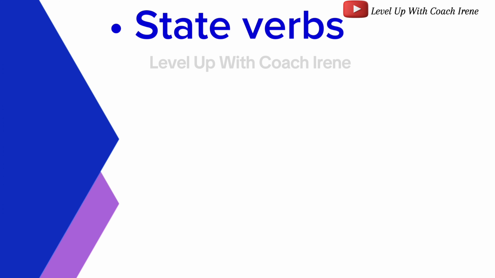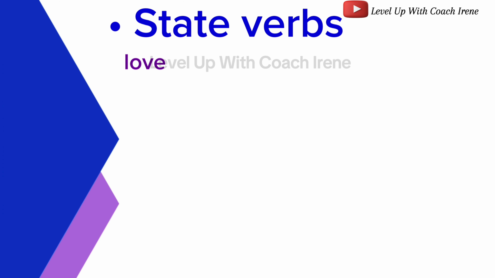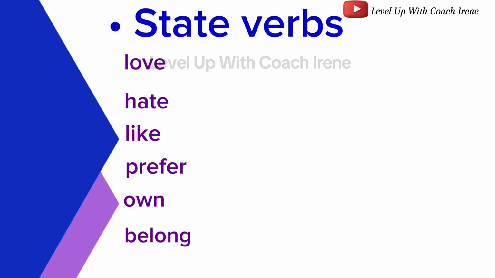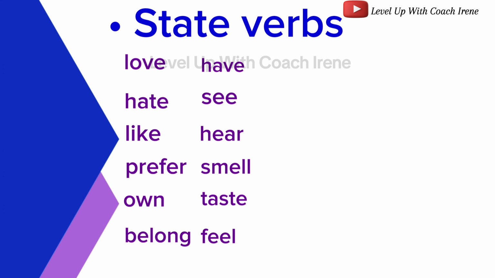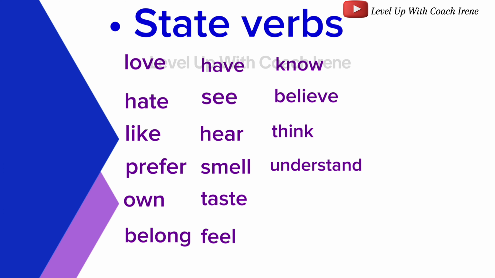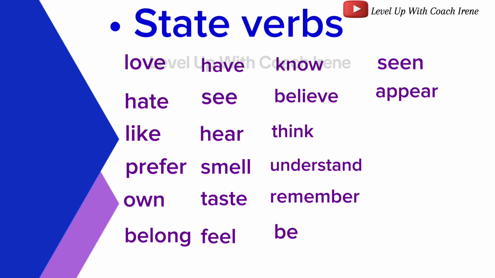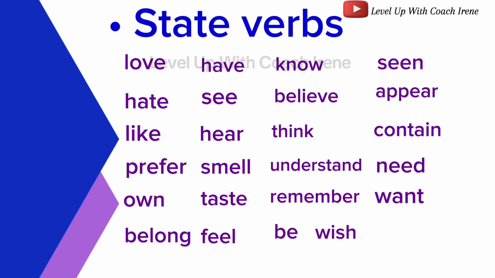Other state verbs include love, hate, like, prefer, own, belong, have, see, hear, smell, taste, feel, know, believe, think, understand, remember, be, seem, appear, contain, need, want, wish, desire.